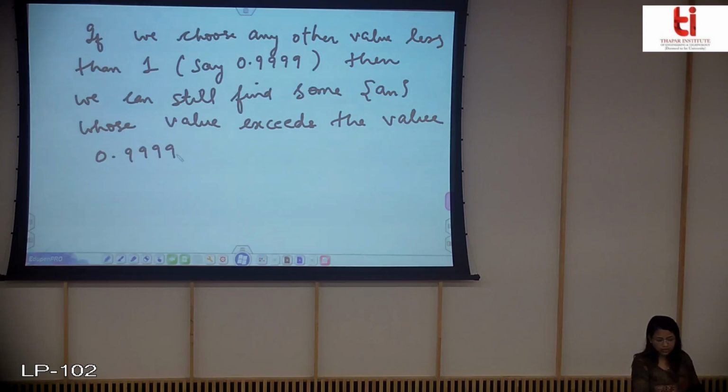So you cannot say that an is less than or equal to this value.